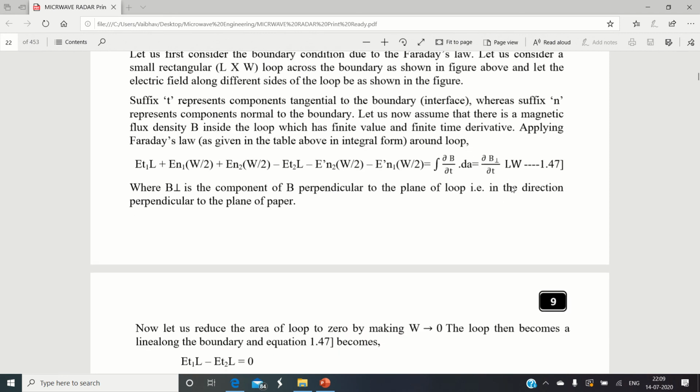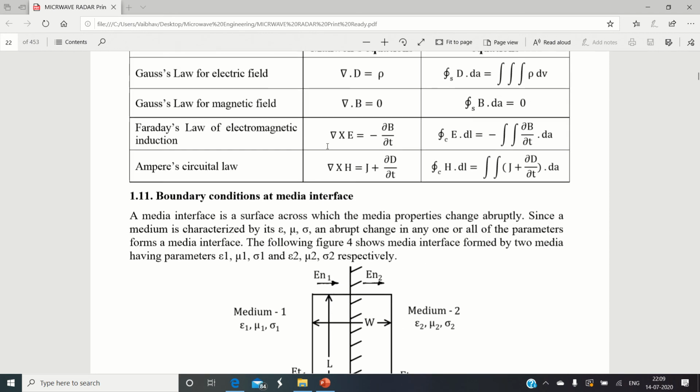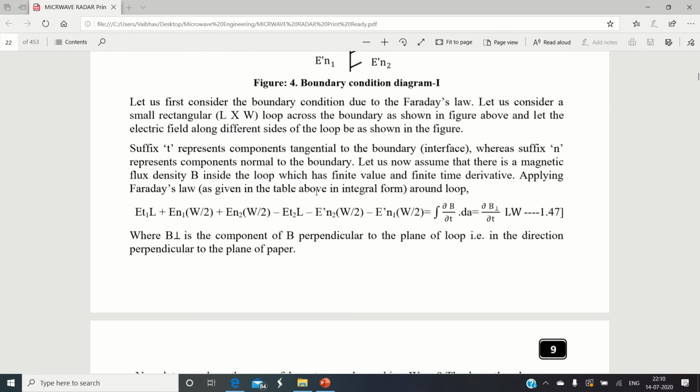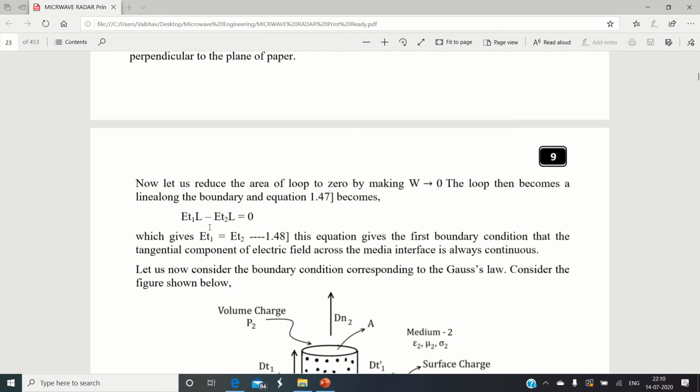When we analyze this using certain equations available in Maxwell's set, the conclusion is given by equation 1.48. It shows ET1 is equal to ET2.